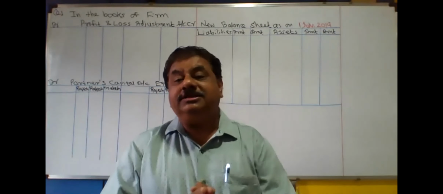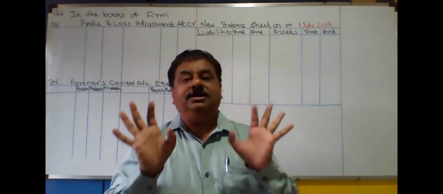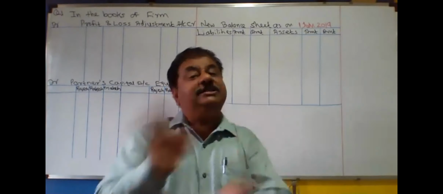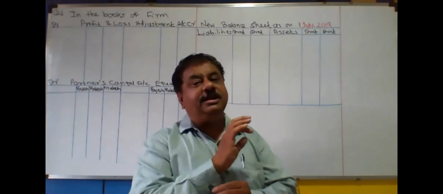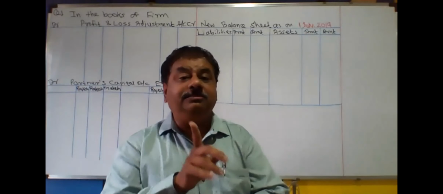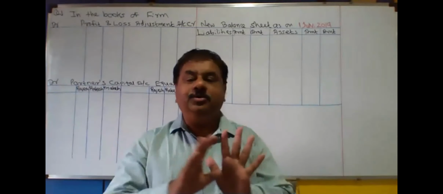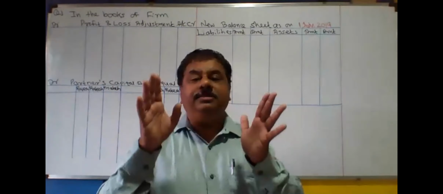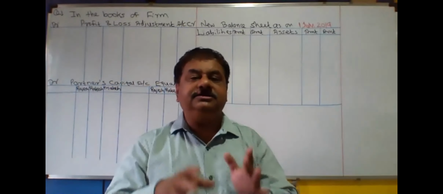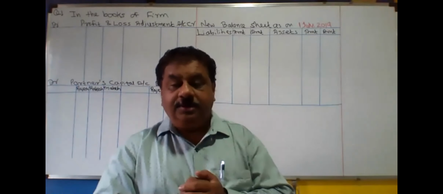When did the partner die? On 30 June 2019. Then we take the next day, that is, 1st July 2019. That's why the date of the balance sheet is also important. In this problem, goodwill is not given to you, but the profit up to the date of death of the deceased partner is what we are going to calculate. For that purpose, the adjustment is given to you.